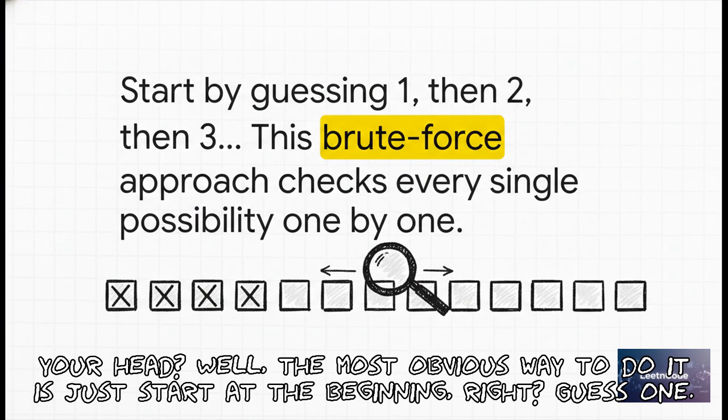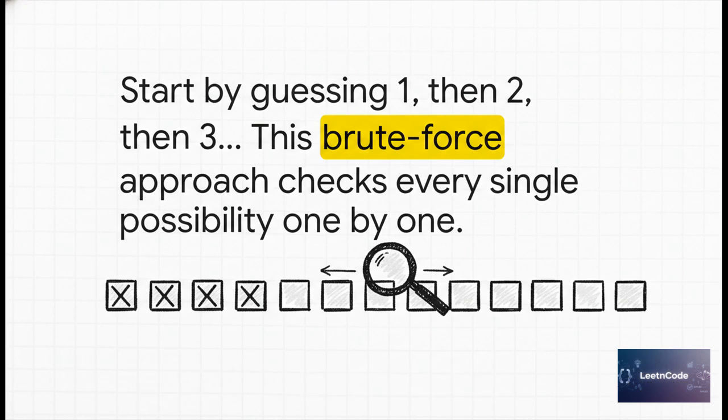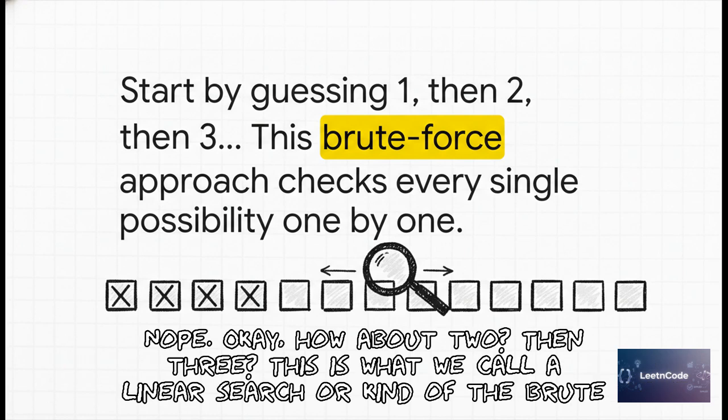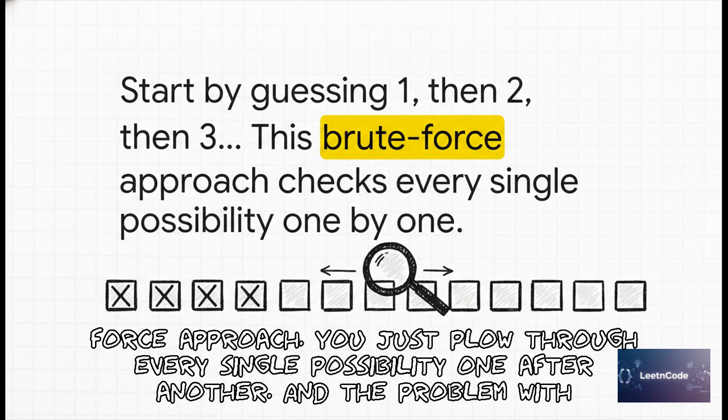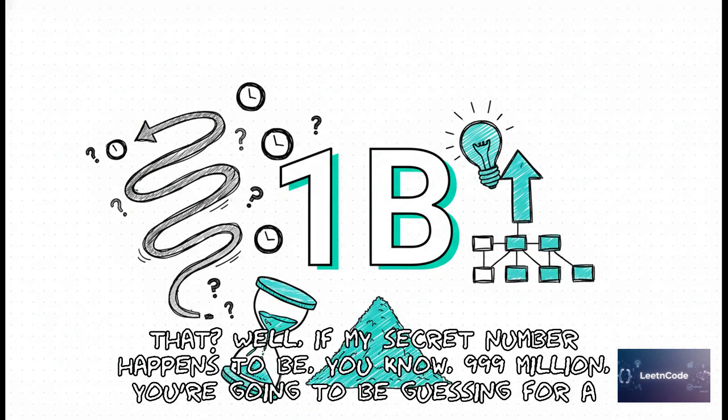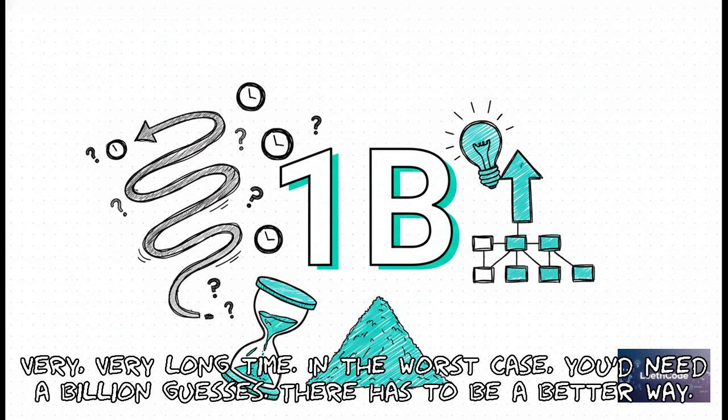Well, the most obvious way to do it is just start at the beginning, right? Guess 1. Nope. Okay, how about 2? Then 3? This is what we call a linear search, or kind of the brute force approach. You just plow through every single possibility one after another. And the problem with that? Well, if my secret number happens to be 999 million, you're going to be guessing for a very, very long time. In the worst case, you'd need 1 billion guesses. There has to be a better way.